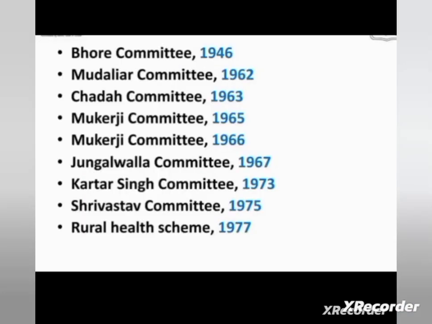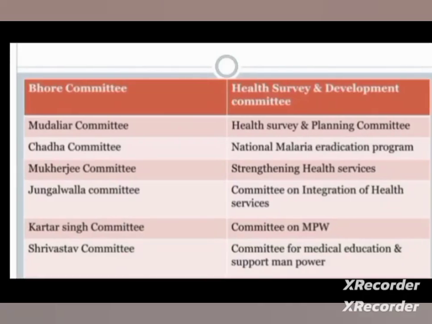So the Bhore committee, that is in 1946, Mudhaliyar committee in 1962, Chadha committee 1963, Mukerjie committee 1965 to 1966, Jangalwala committee 1967, Kartar Singh committee 1973, Srivastava committee 1975, rural health scheme 1977.